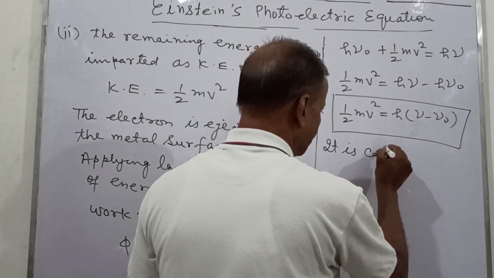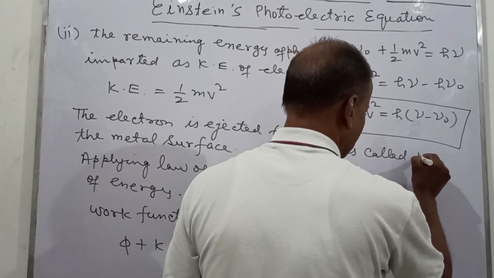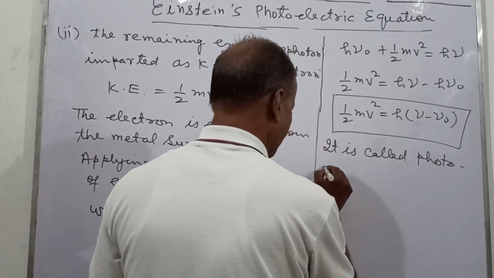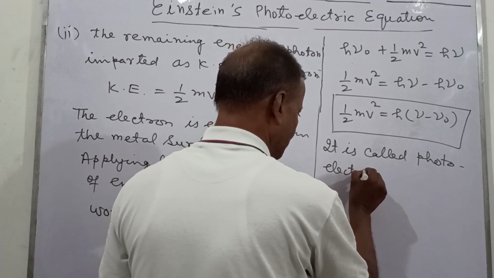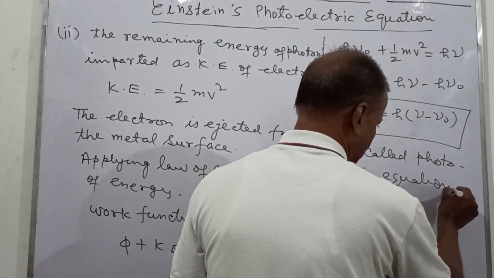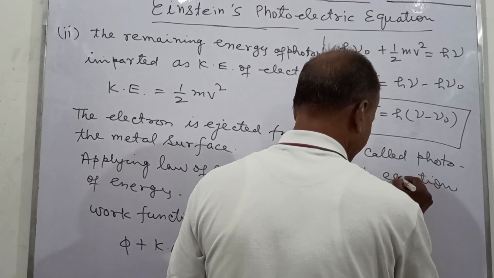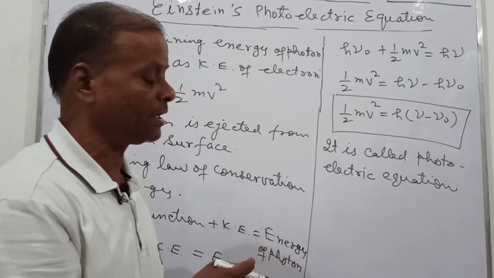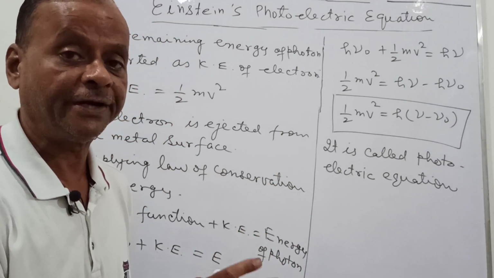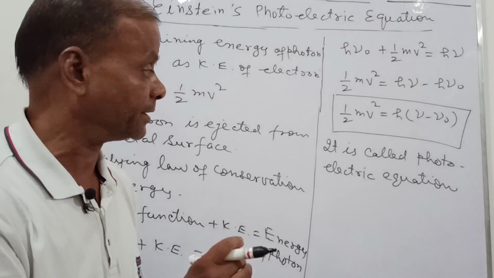With the help of this equation, Einstein successfully explained the experimental facts of the photoelectric effect.